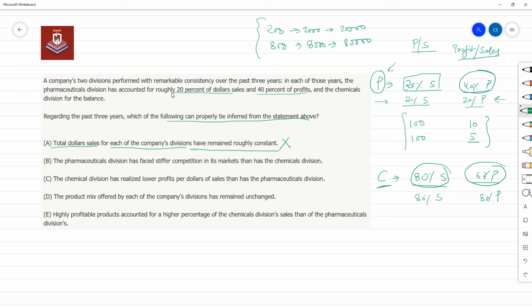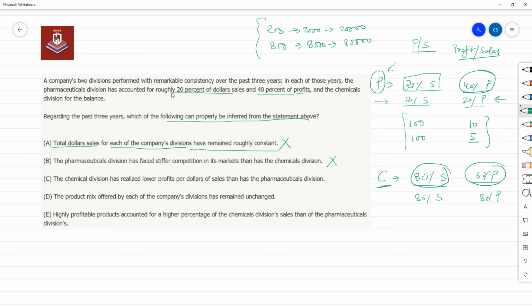Pharmaceutical division has faced stiffer competition in its market than has the chemical division. This is actually in the opposite direction. Pharmaceutical division should face less competition because it has a higher profitability, right? As we discussed, pharmaceutical division has higher profitability, chemical division has lower profitability. Now it's saying pharmaceutical division has faced stiffer, more competition in its markets. No, that is wrong.